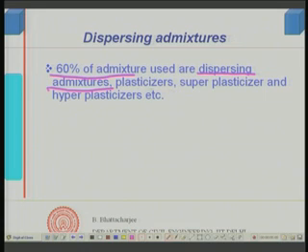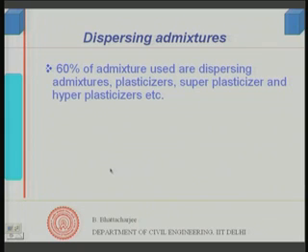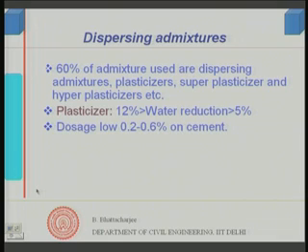So, coming back to this, plasticizer, superplasticizer and hyperplasticizer are all dispersing admixtures. In other words, they cause dispersion of the particles. And how do they do that? They essentially cause a reduction in the viscosity of the cement paste system, and therefore the flowability of the cement paste is improved. That in turn improves the flowability or deformability of the whole concrete system, and therefore improves the workability. So, that is the plasticizing effect.